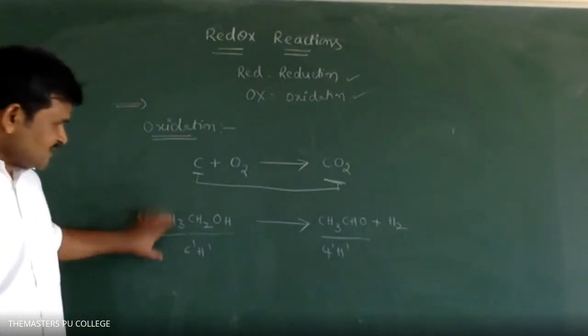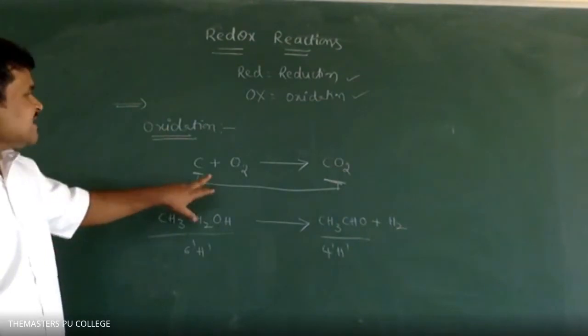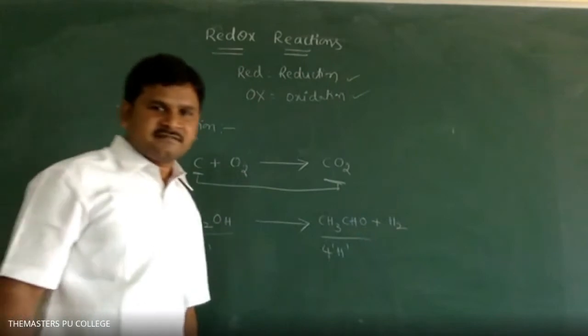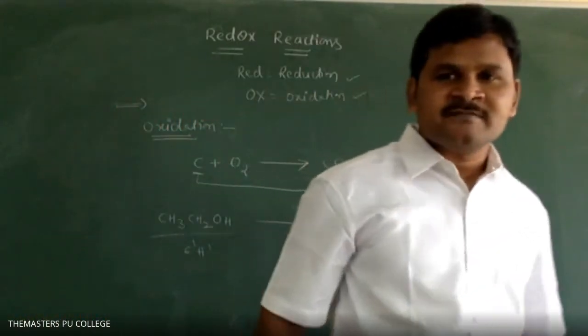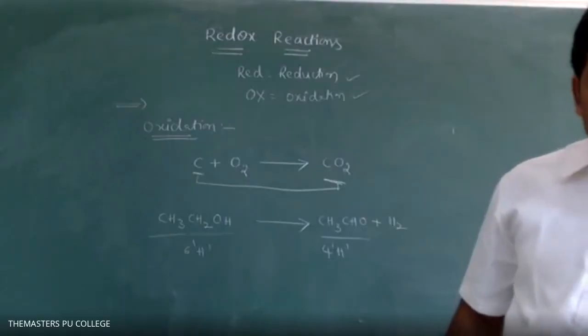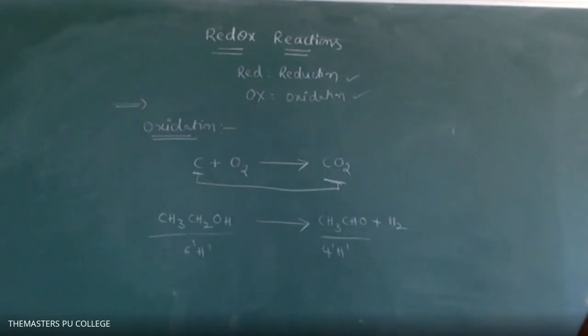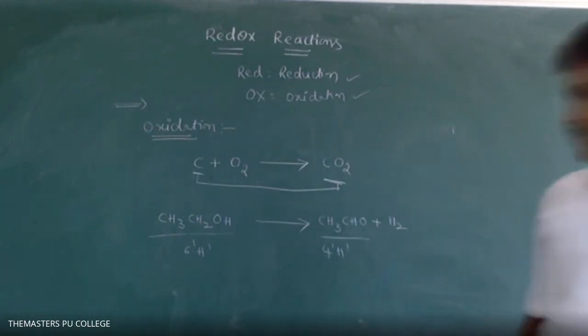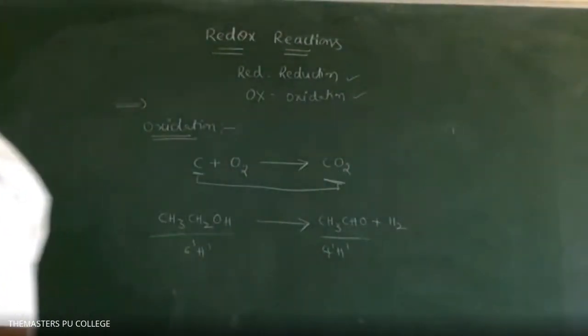Removal of hydrogen like this or addition of oxygen like this is called oxidation. Is that right? Any doubts? No doubt, sir.